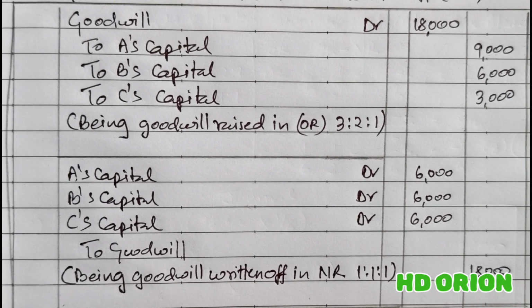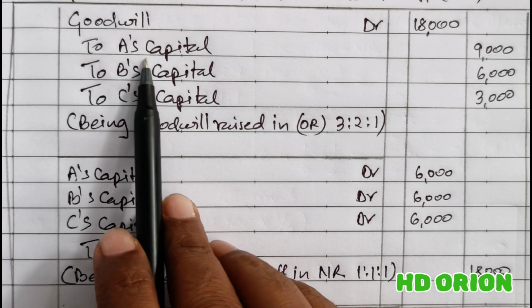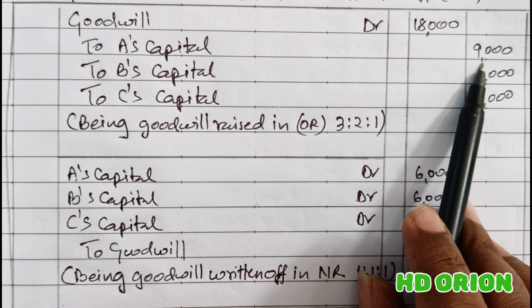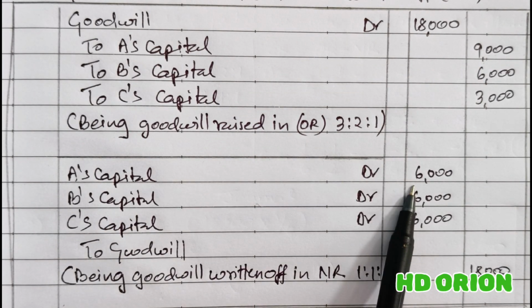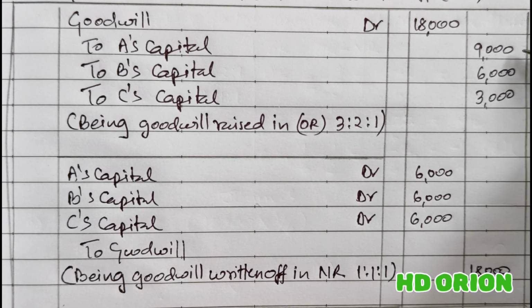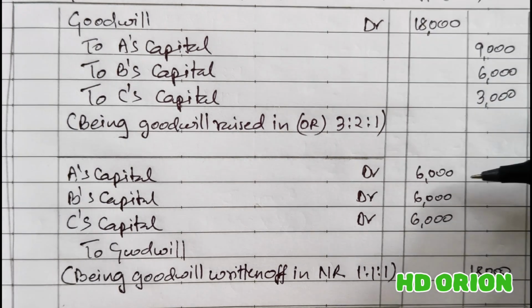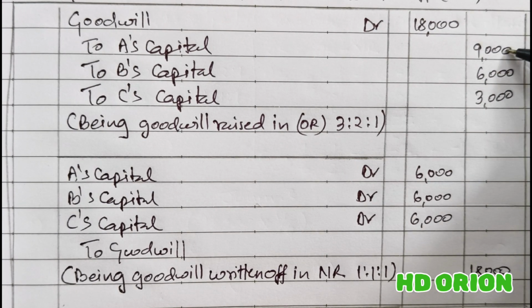Now see, second part of the question, that is B part of the question, is same as part A. The effect is same. You can see here A's capital account is credited by rupees 9,000, and then A's capital account is debited by rupees 6,000. It means the effect here for A's capital account is credited by rupees 3,000. Whereas for C also you can see that C's capital account is credited first with rupees 3,000 and then debited with rupees 6,000 here.